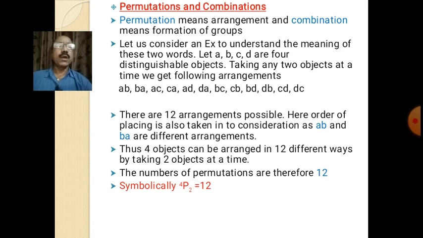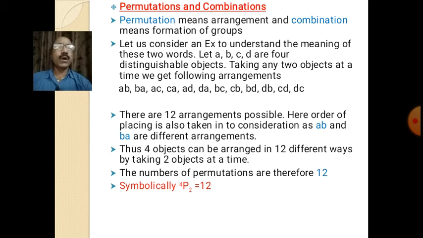Here the order of placing is also taken into consideration, as AB and BA are different arrangements. If you change the order, then it is considered a new arrangement. So order of placing changes the arrangement, isn't it? By choosing two objects at a time from four distinguishable objects, we can form 12 different arrangements.